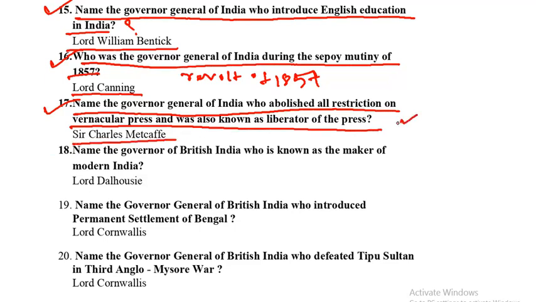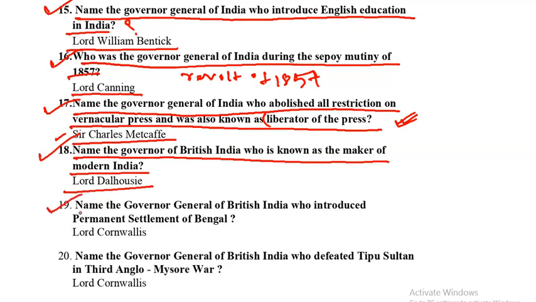So this question we have already gone through in our previous videos also. Liberator of the press in India. So it was who? Sir Charles Metcalfe. He was known as the liberator of the press. Next question is, name the Governor General of British India who is known as the maker of modern India. It is Lord Dalhousie. Next question. Name the Governor General of British India who introduced permanent settlement in Bengal. So it was Lord Cornwallis. Next question is which Governor General of British India?